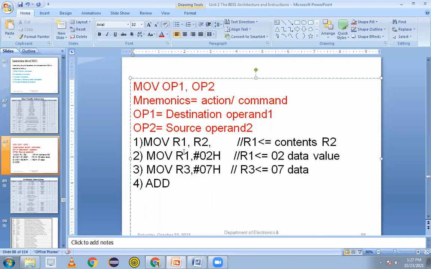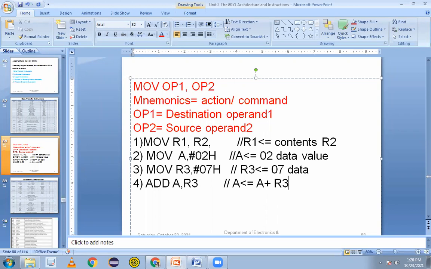I need to always take the addition in the accumulator, so rather than this data I will take the accumulator here. So I'll write A, comma, R3. The result is always stored in the accumulator itself.